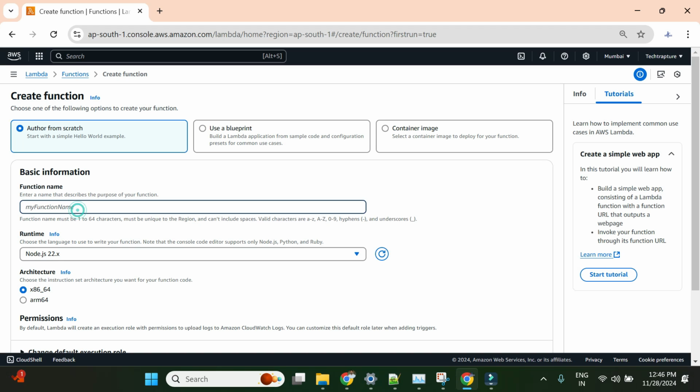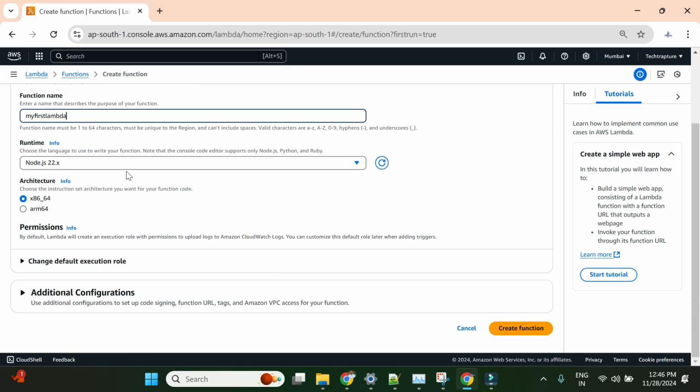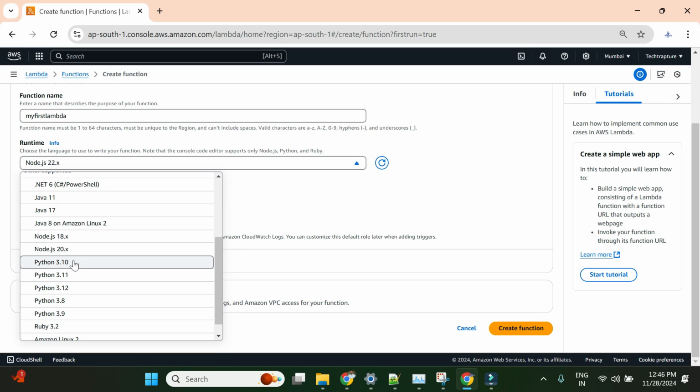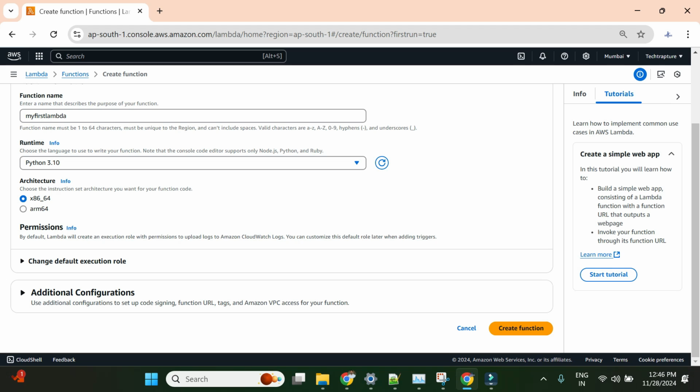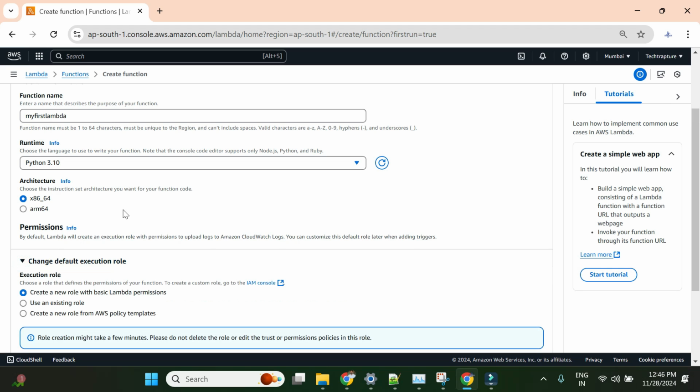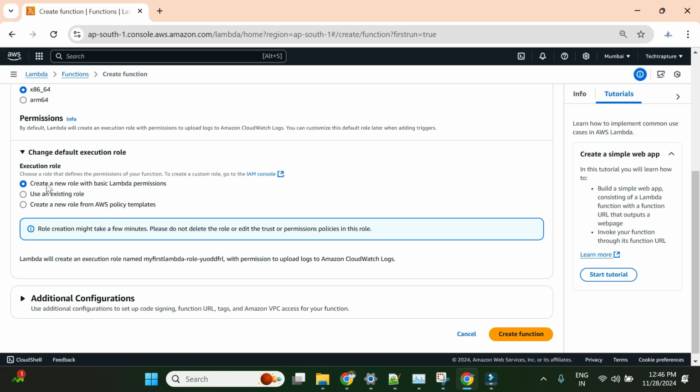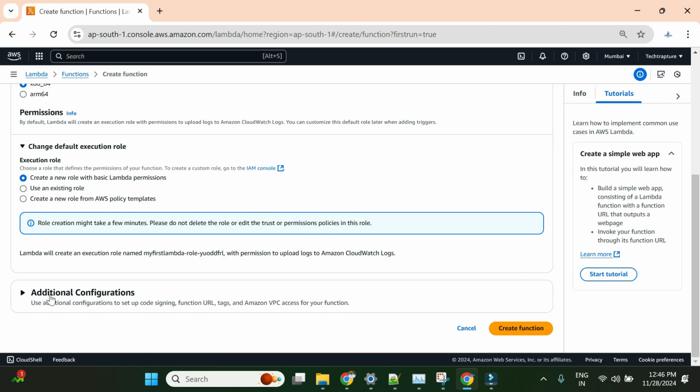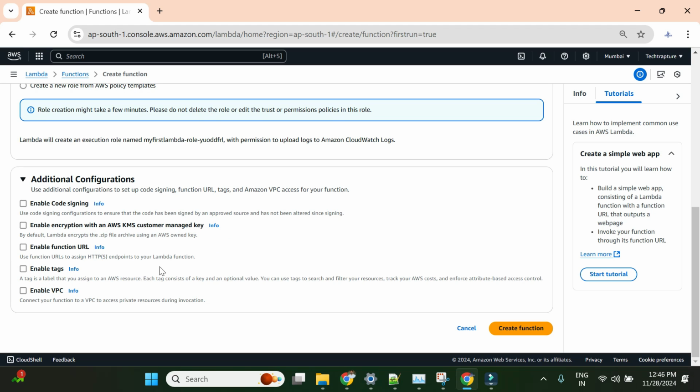Here I'll give the name as my first Lambda, a dummy or simple name. For runtime, we already saw that the runtime is the language in which you are going to write your function code, so I will use Python 3.8 here. One more important thing here is the permissions. I will create a new role with basic Lambda permissions, and it will create an execution role with this name. I'll check the additional configuration, which we want to keep as default, so I'll simply create the function.